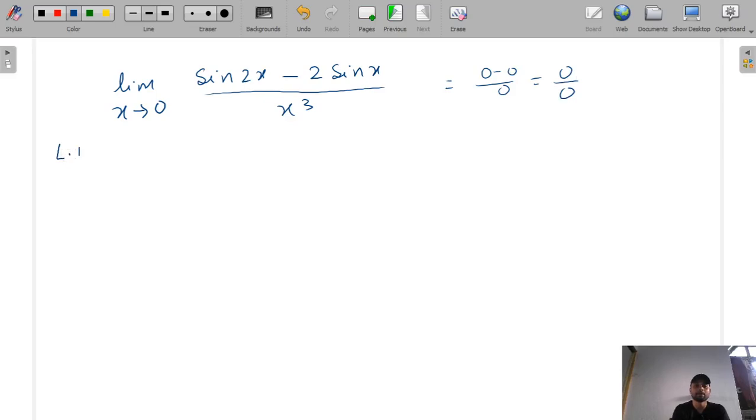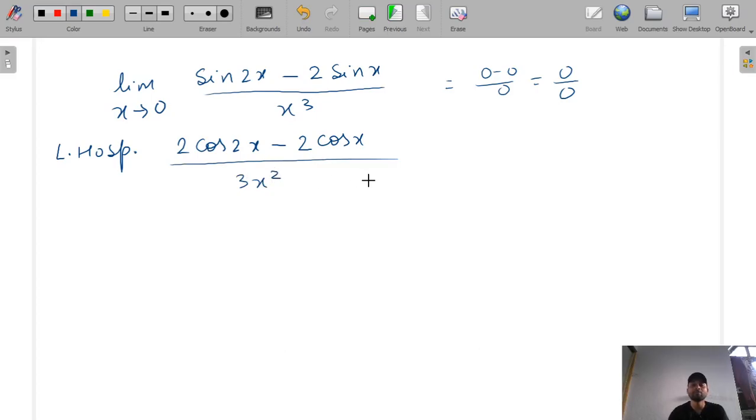We apply L'Hospital rule. So after applying this, we will differentiate the numerator and denominator separately. So when we differentiate sine 2x, we will get 2 cos 2x minus 2 cos x by 3x square.